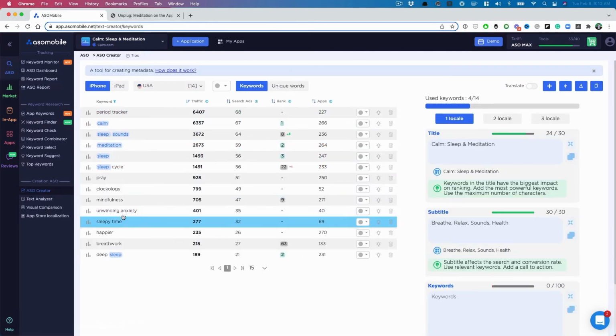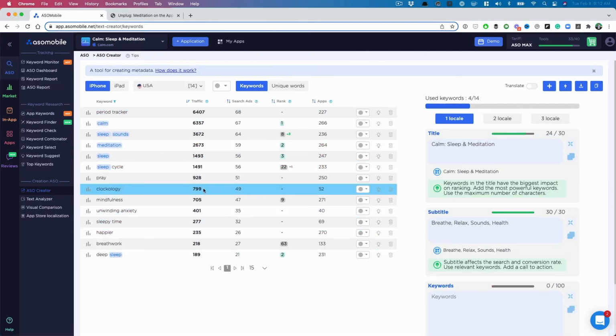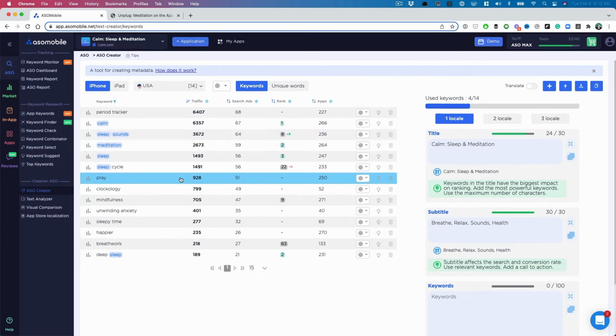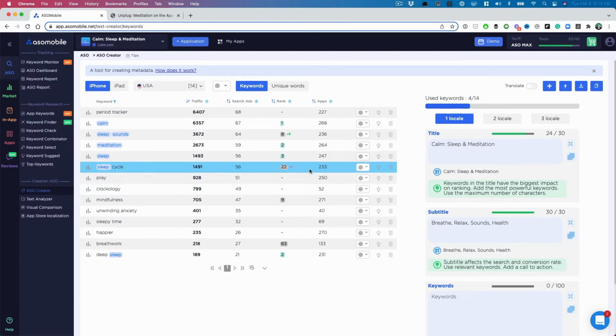So here are all the keywords that we put in, right? And we should be putting in a lot more. I usually just have hundreds, so it becomes a lot harder. But now you can see what keywords are being used where, right? So you got sleep, calm, meditation. These are all being used. And this is very helpful. I have a spreadsheet to help me do this, but this is very helpful to see which keywords are being used where, and if I've already used it.